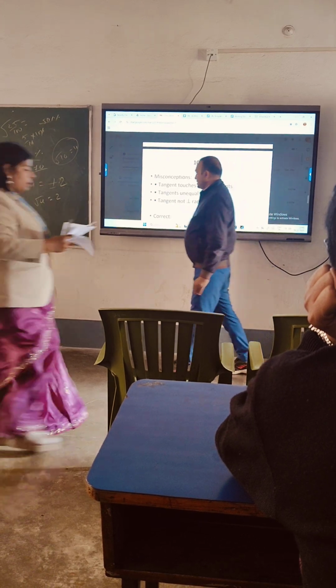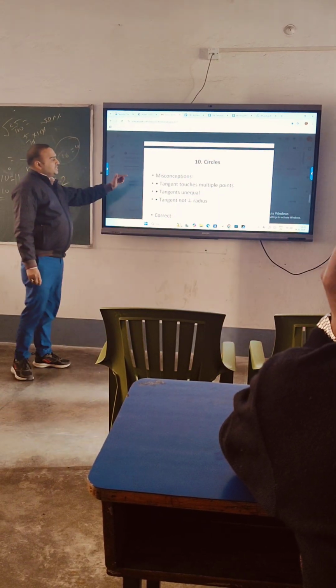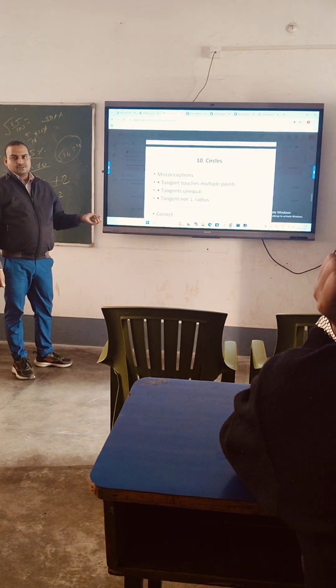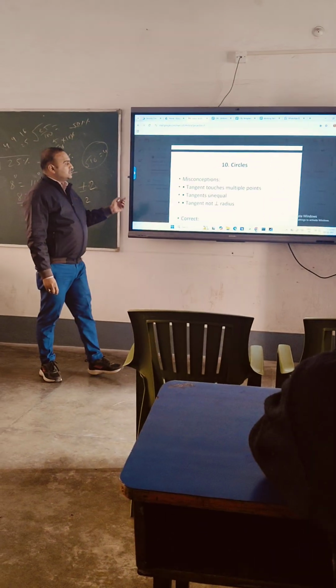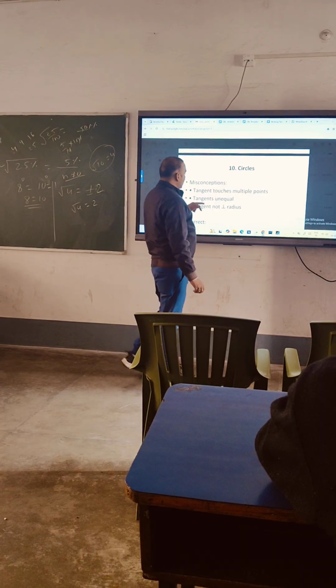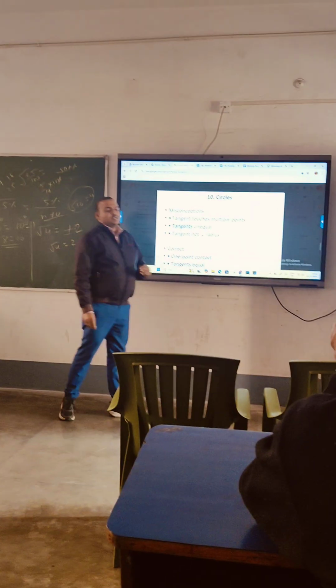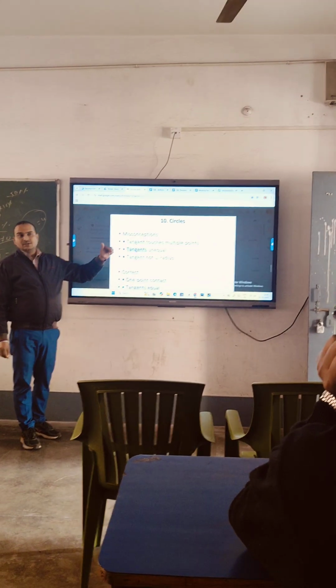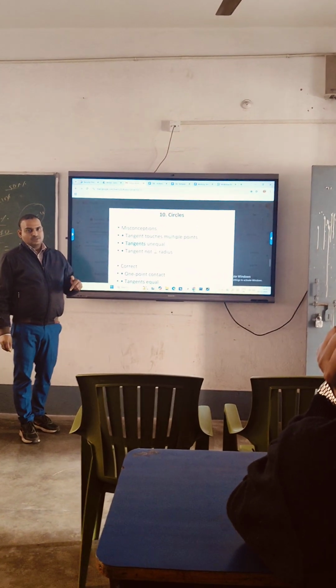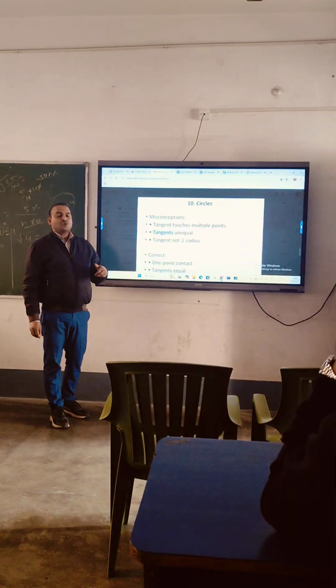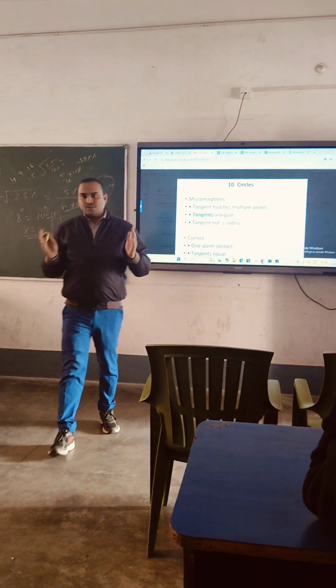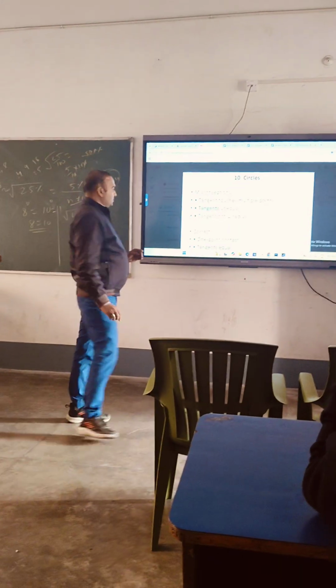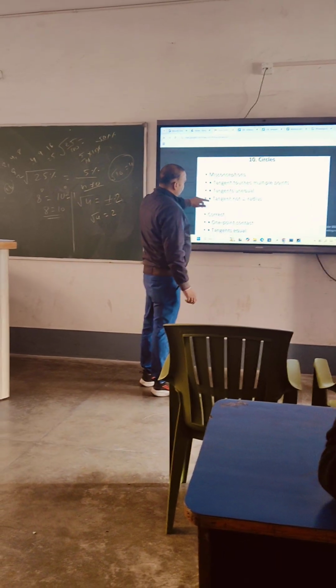In the chapter circles: a tangent touches multiple points? No, it touches only one point. If tangents are drawn from an external point to a circle, are they unequal? No, they are equal, from a fixed point, the two tangents to the circle are equal.